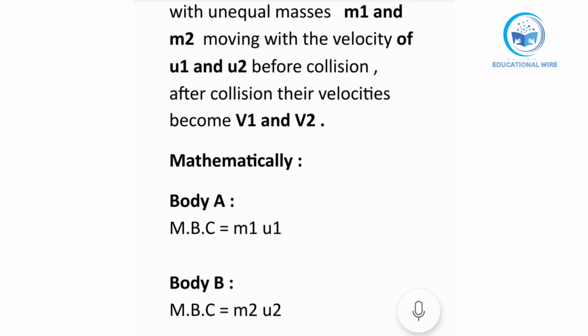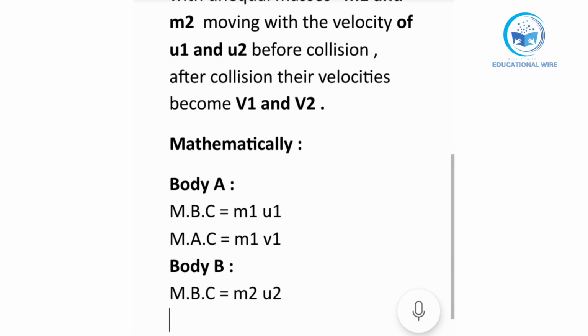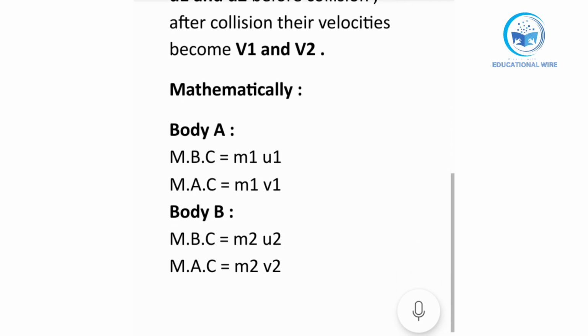Now after that we will also write that momentum after collision, because here we are having two terms, before collision and after collision. So after collision we receive the mass same m1 and velocity, final velocity v1. Okay, and same over here, that momentum after collision is equal to m2, and here we will be having v2. Okay, so we have found the momentum before collision and after collision.